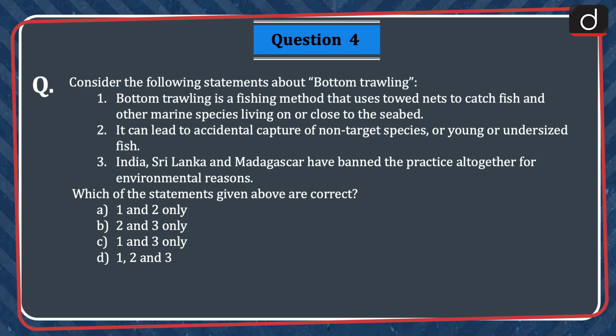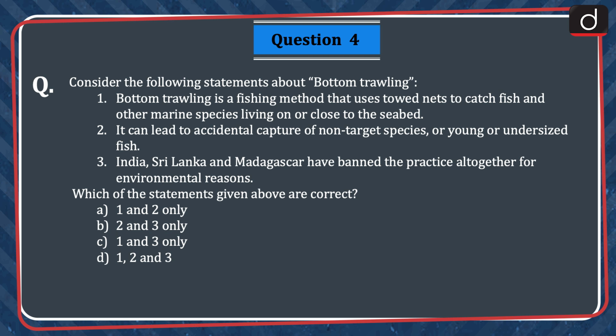1. Bottom trawling is a fishing method that uses towed nets to catch fish and other marine species living on or close to the seabed. 2. It can lead to accidental capture of non-target species or young or undersized fish. 3. India, Sri Lanka and Madagascar have banned the practice altogether for environmental reasons. Which of the statements given above are correct? 1 and 2 only, 2 and 3 only, 1 and 3 only, or 1, 2 and 3?